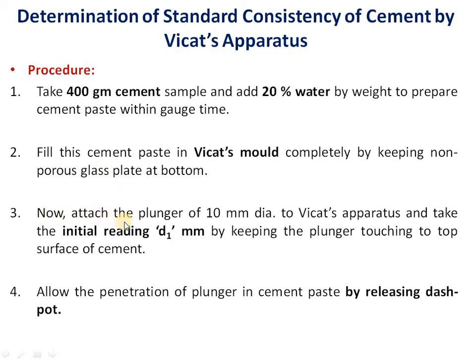Now we should attach the plunger of 10 mm diameter to Vicat's apparatus, and then the initial reading of D1 mm should be taken on the graduated scale. But to take this reading, the plunger should touch the top surface of cement. After taking initial reading D1, now we should allow the penetration of plunger in cement paste by releasing the dashpot. So we should allow the penetration by pressing the dashpot or a release pin.